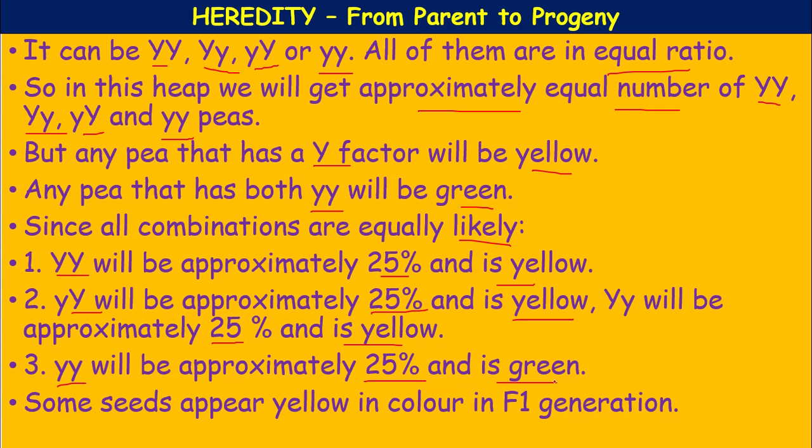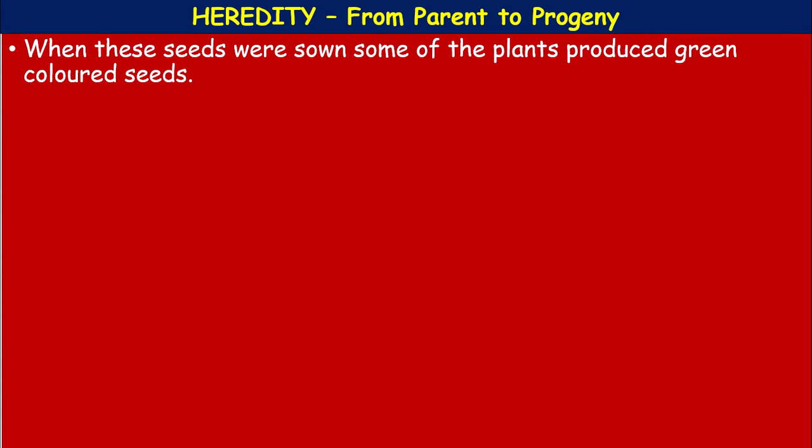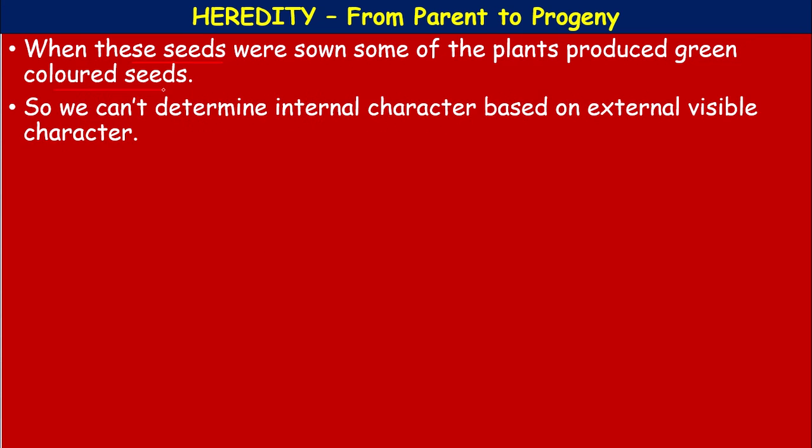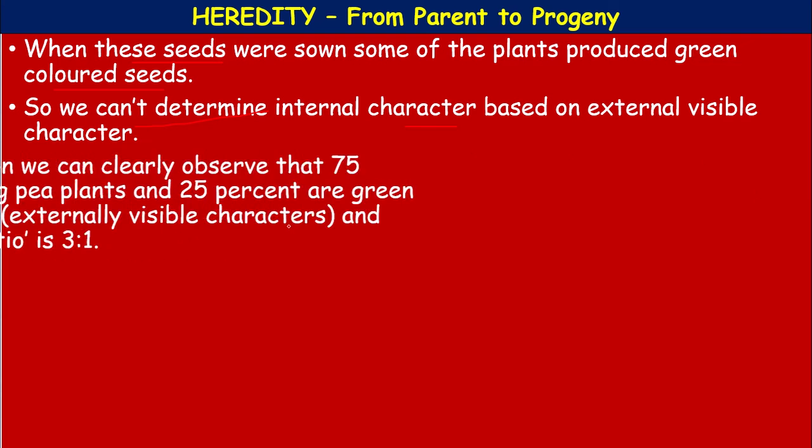Some seeds appear yellow in color in the F1 generation. When these seeds were sown, some of the plants produce green colored seeds. So, we can't determine the internal characters based on external visible characters. So, this is the new point we have to recognize. Okay. Externally the seed is yellow, but when you sow it, some of them produce green. So, we can't determine the internal characters based on the external visible characters.